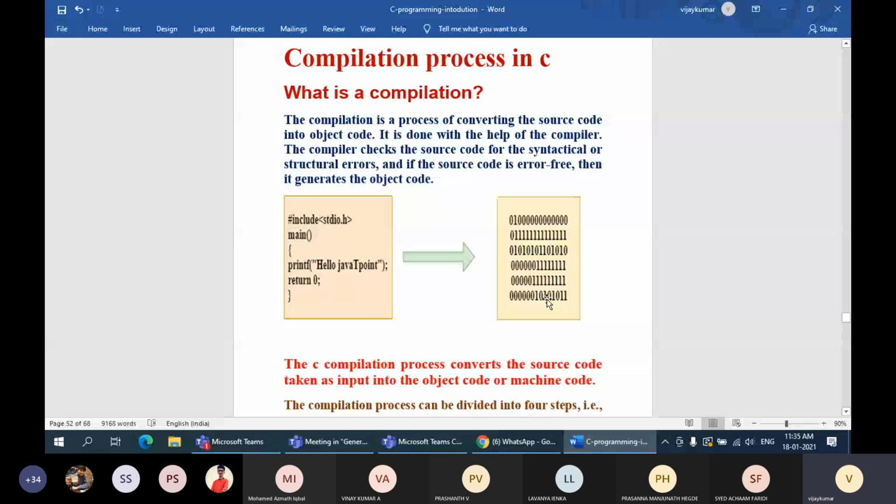After that, if you want to execute a C programming file, once again the C compiler is going to create one more file, the executable file, whose extension is always .exe. So that file can be executed.